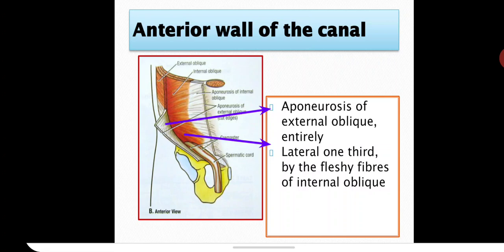Anterior wall of the canal is entirely formed by the aponeurosis of the external oblique. Then if you reflect, in the lateral 1/3 by the fleshy fibers of the internal oblique muscle. So that is given by 2 arrows in this picture.